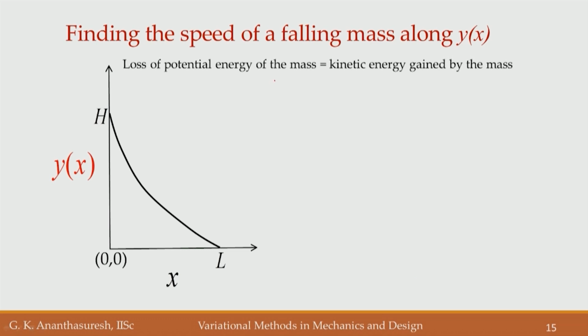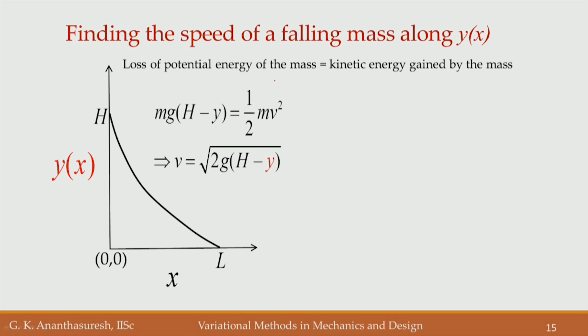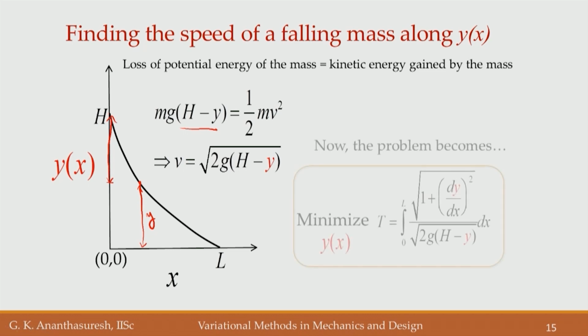So, loss of potential energy of the mass equals kinetic energy gained by the mass. Based on that you can get the speed. So, mg(h minus y), let us say it is at this point, that will be the y here. H minus y is the height through which the bead has fallen, from here to here. Mg times that is the potential energy lost, which is the kinetic energy gained, and we can get the speed v at that point. Now, where the v was there, we substitute square root of 2g into (h minus y).